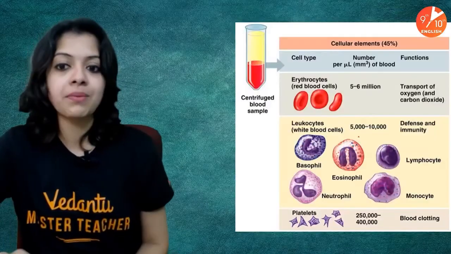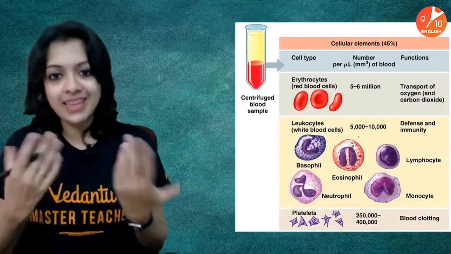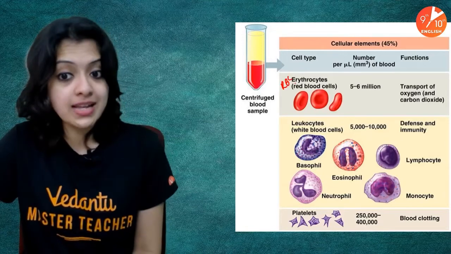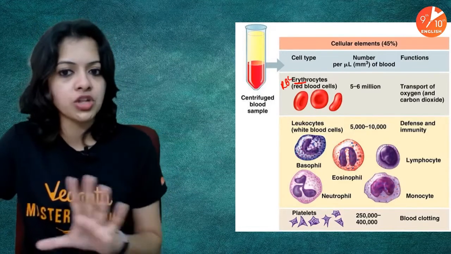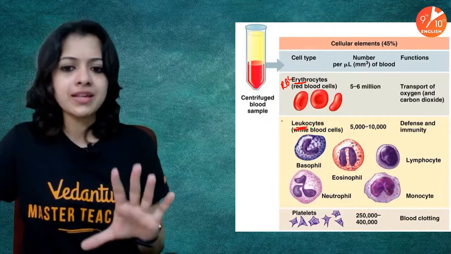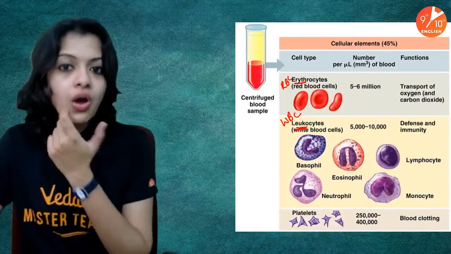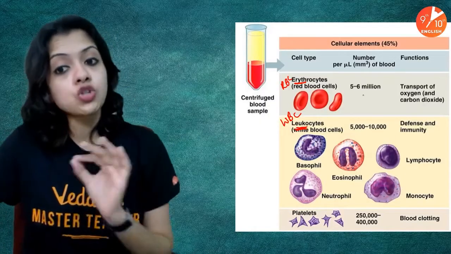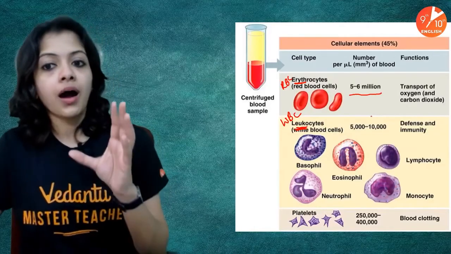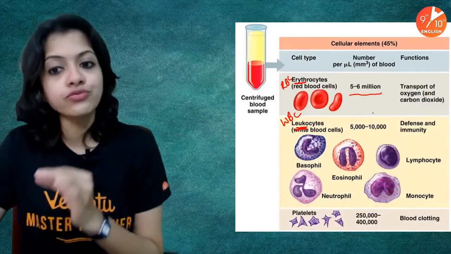Okay, this is about the blood plasma and about all your other cellular elements inside the blood, which are your RBCs or erythrocytes. Remember, children, erythro in biology means red. Leuco in biology always means white or transparent or translucent, but usually it refers to white. Normally there are about 5 to 6 million erythrocytes per microliter or mm cube of blood.